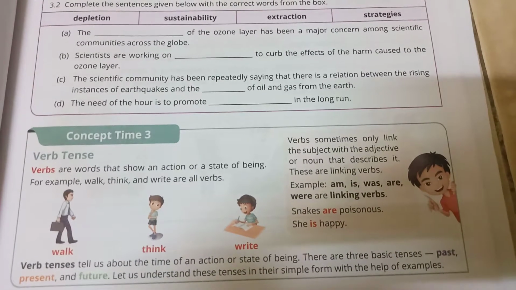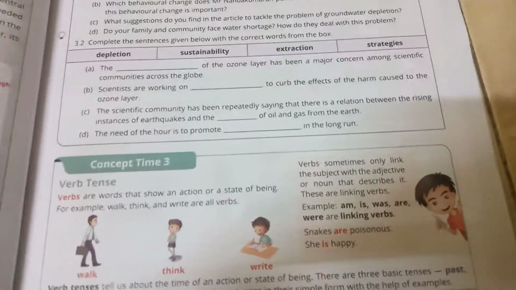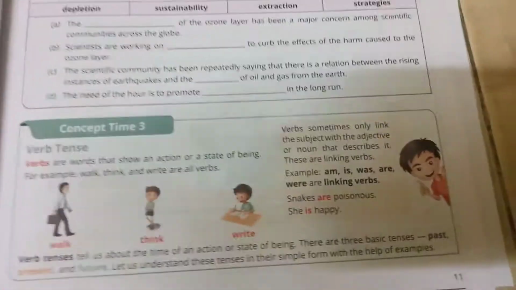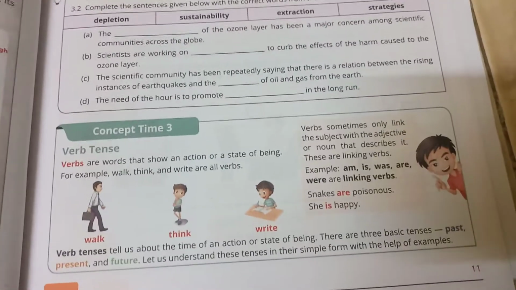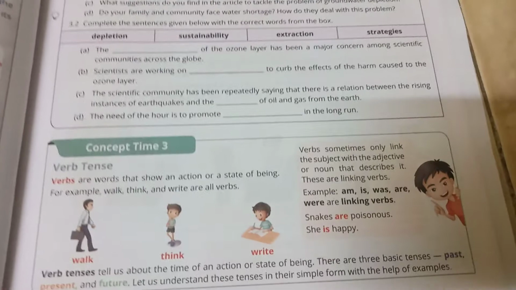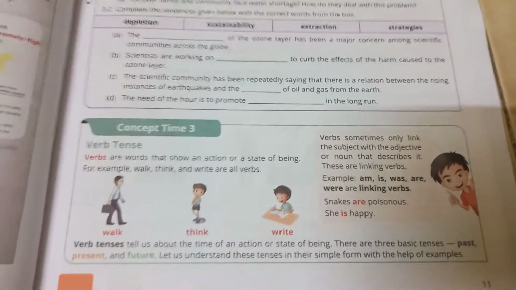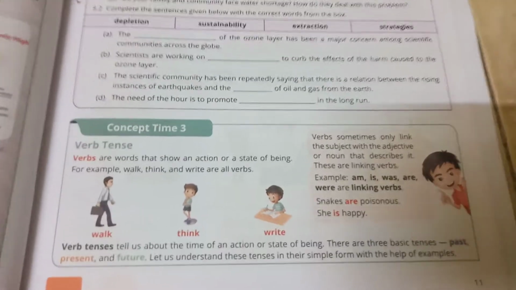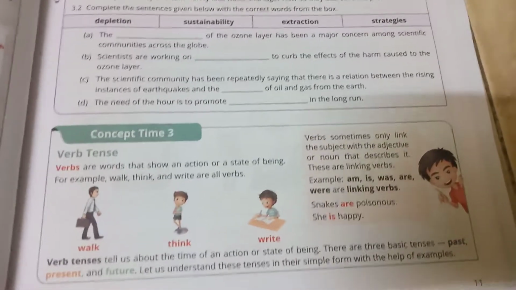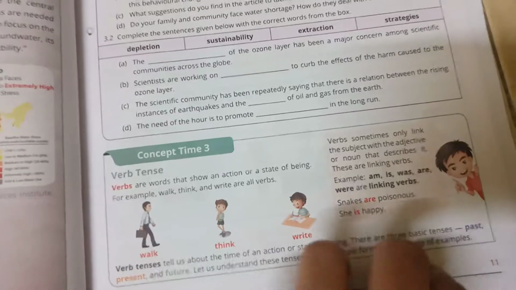Verbs sometimes only link the subject with the adjective or noun that describes it. Sometimes it is only linking, so it is called a linking verb. Am, is, was, are, were are all linking verbs. Snakes are poisonous. She is happy. That is linking.